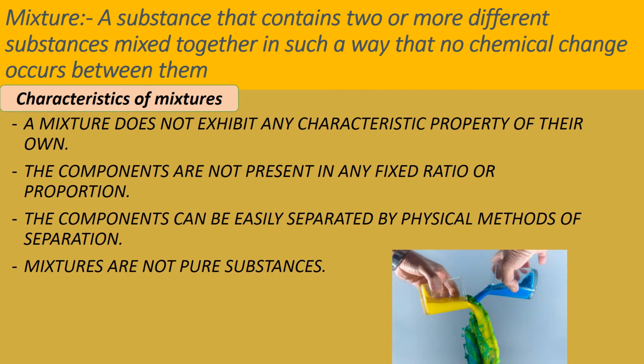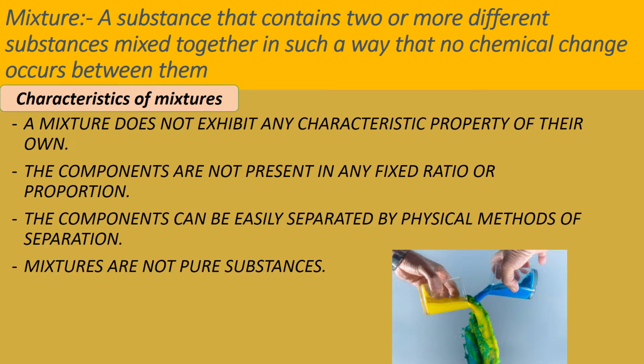There are different methods of separation that we are going to study, with the help of which these constituents can be separated. And mixtures are not pure substances. Why are they not pure substances? Because they do not contain any one type of constituent or component. They consist of different types of components that are mixed together.